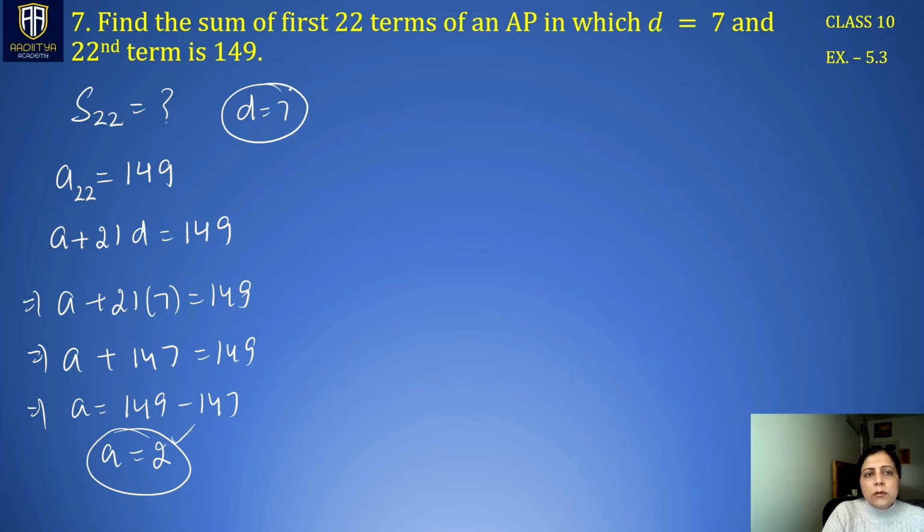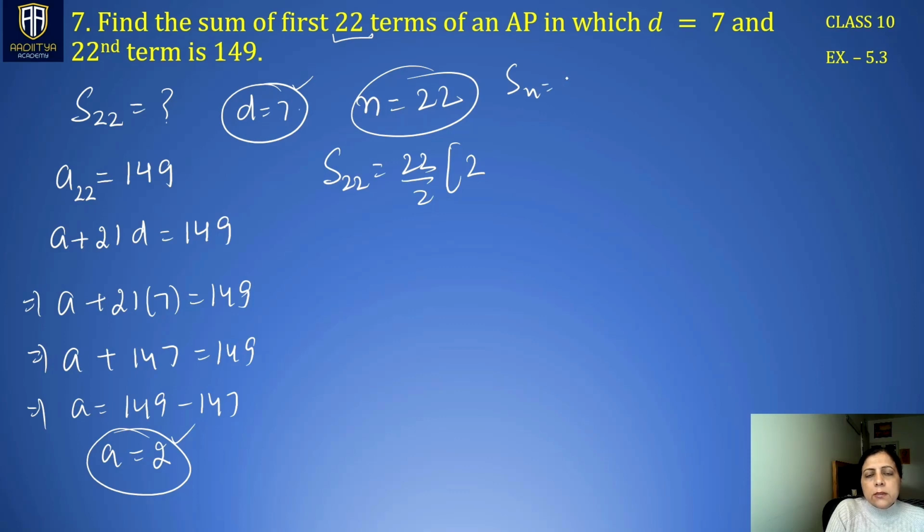Now a we have got, d we have got. Find the sum of the first 22 terms. That means n is 22 here. So a, d and n, everything is given to us. We have to find S22. Sn is n by 2, 2a plus n minus 1 d. So this is 22 by 2, 2 times a is 2 times 2, n is 22 minus 1 and d is 7.